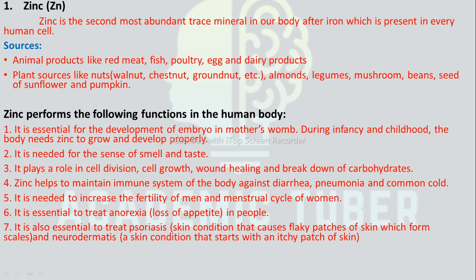Zinc helps maintain the immune system of the body against diarrhea, pneumonia, and common cold. It is needed to increase the fertility of men and the menstrual cycle of women. It is essential to treat anorexia in people. It is also essential to treat psoriasis and neurodermatitis.